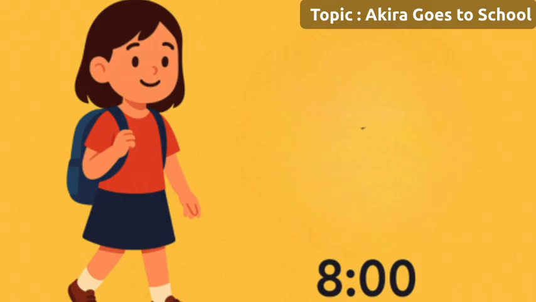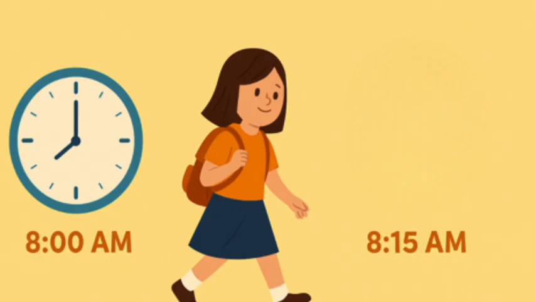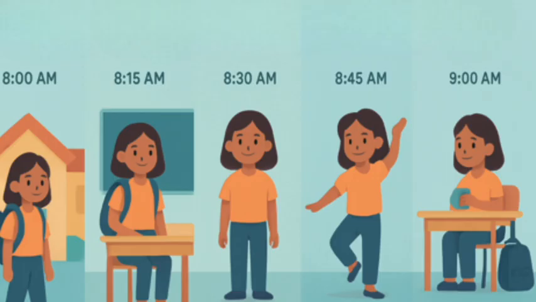Next topic, Akira goes to school. Akira leaves for school at 8 a.m. She reaches in 15 minutes. Reaches at 8:15 a.m. Now let's fill in her day. Starts school 8 a.m. Reaches school 8:15 a.m. Finishes school assembly 8:30 a.m. Dance practice ends 8:45 a.m. Break ends at 9 a.m.